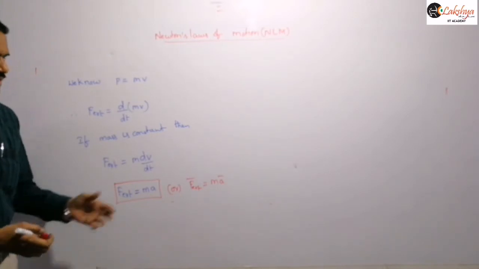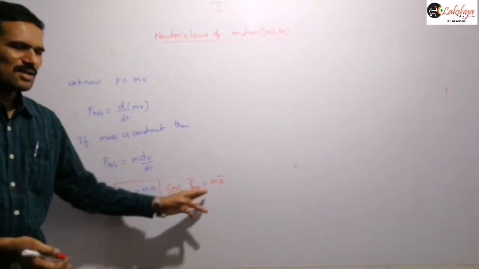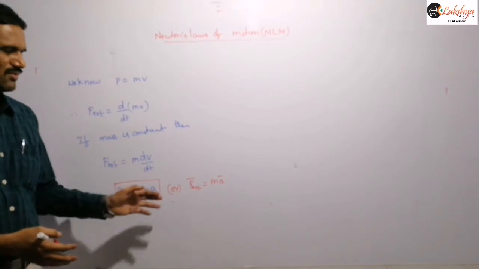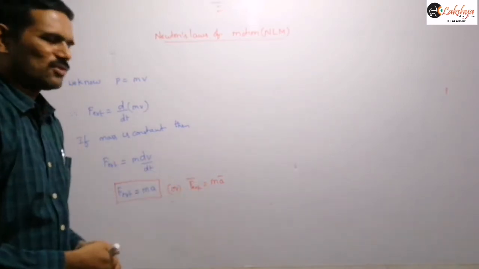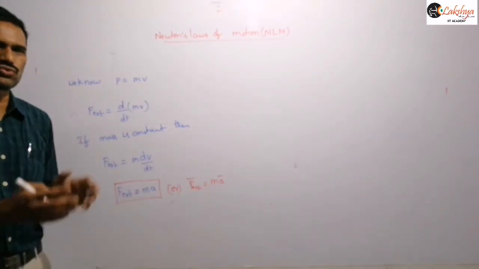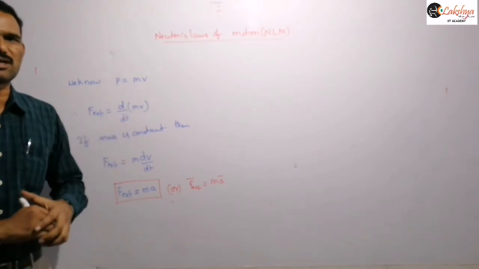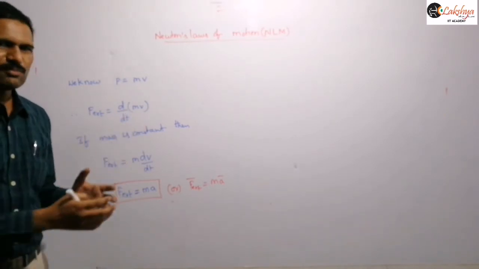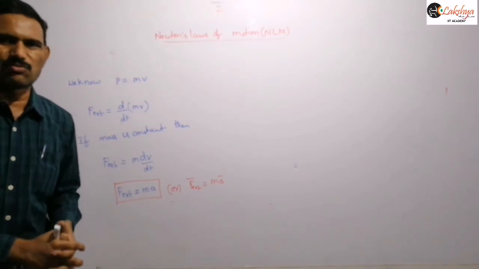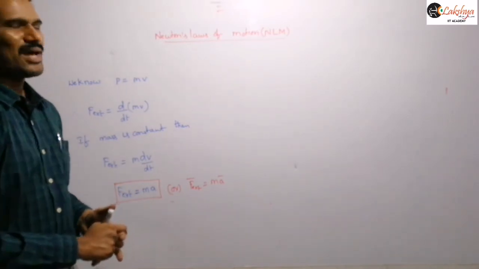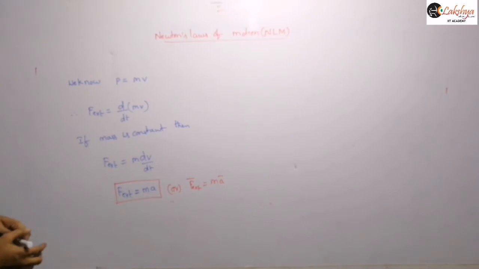There is no change. So acceleration will always take place in the direction of this force, which is nothing but the direction of the change in momentum, or change in velocity.